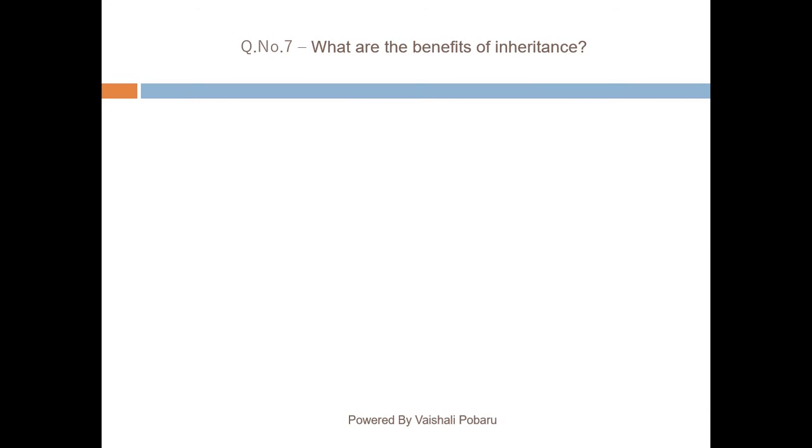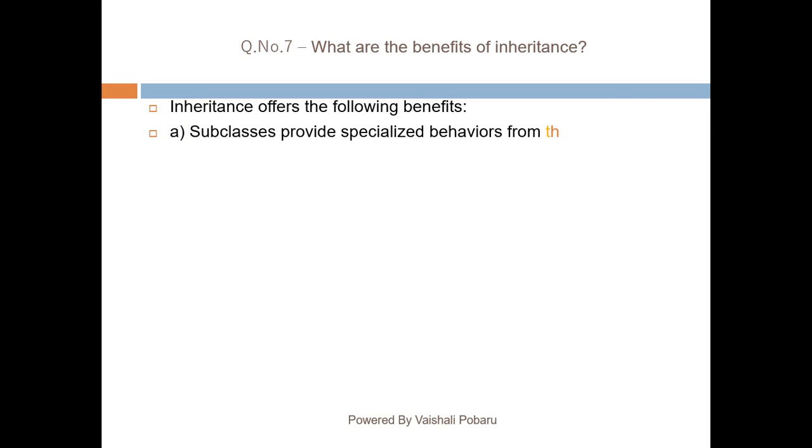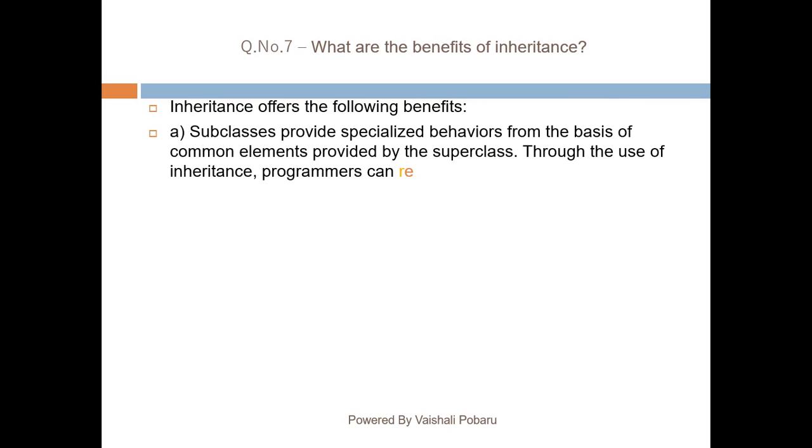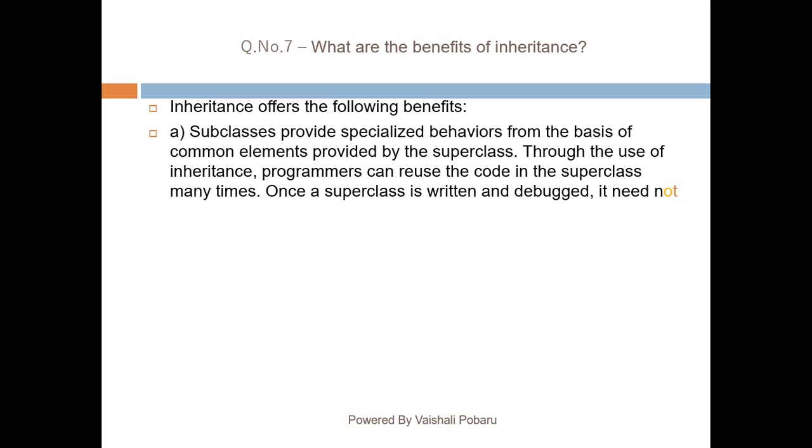Question number 7. What are the benefits of inheritance? Inheritance offers the following benefits. First one is the subclasses provide specialized behaviors from the basis of common elements provided by the superclass.